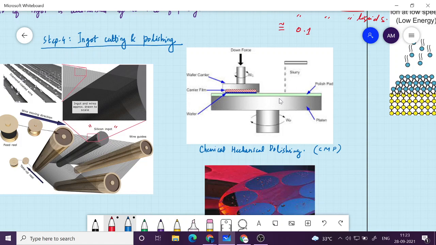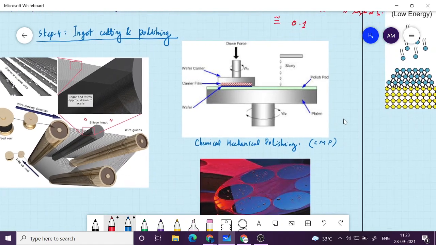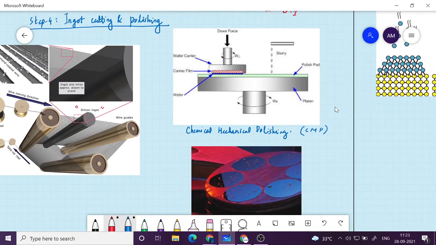Iron and all, we can polish by using sandpaper, right? So sandpaper has some rough surface on it, and then you catch with it, it will make it smoothened. If there is any rough area like rust or things like that, it will remove. So similar kind of procedure is done. It will be polishing, and since the chemical is also involved, that will make it uniform surface. So the topography of the surface is going to become very uniform. So that is what is called as chemical mechanical polishing.